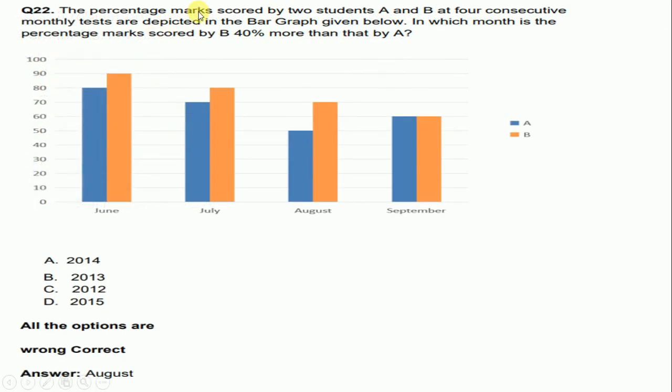The percentage marks scored by two students A and B at 4 consecutive monthly tests are depicted in the bar graph given below. In which month is the percentage marks scored by B 40% more than that of A? So all options are incorrect in this case also, and correct answer is August. This is your correct answer, August.